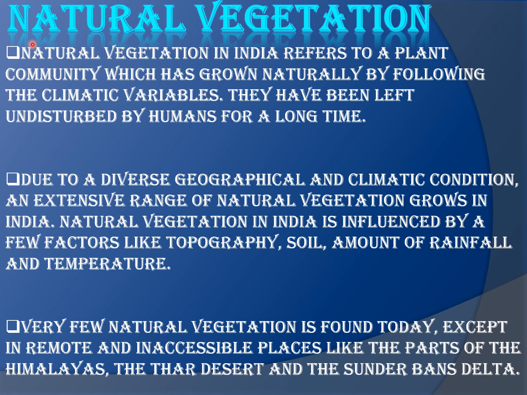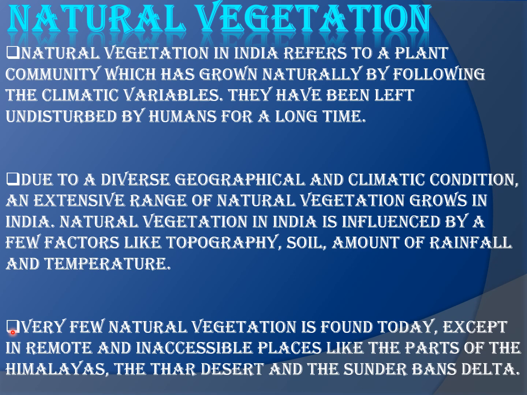Very little natural vegetation is found nowadays due to different anthropogenic factors or human activities leading to deforestation, because of which the forest cover in the country is getting reduced.